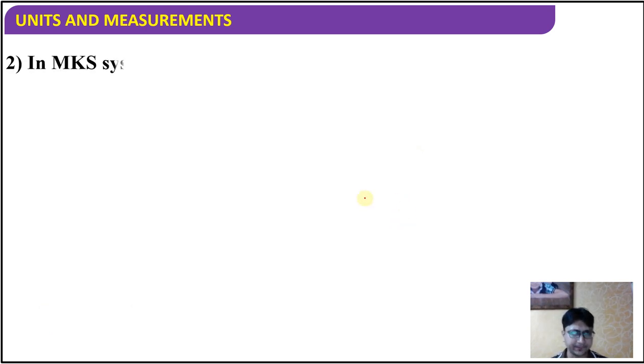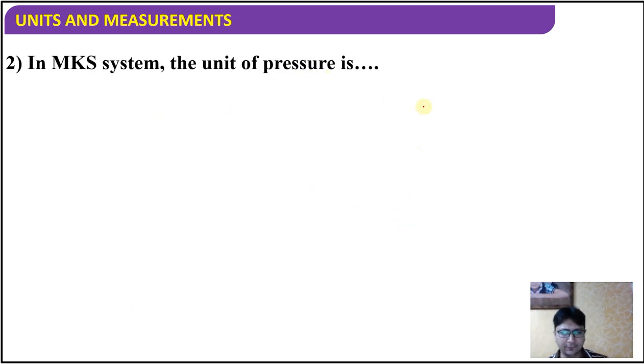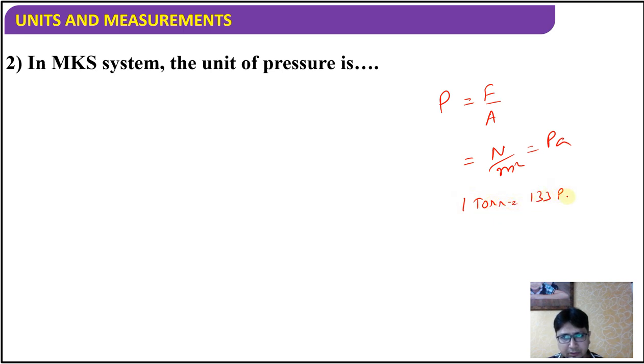Let's move ahead. In the MKS system, the unit of pressure is, okay students, pressure is equal to force upon area. Force is in Newton, area is in meter square, so Newton per meter square. This is also called Pascal. Okay, the standard unit of pressure is Pascal or Newton per meter square. Apart from that, there are several units too. For example, 1 torr is 133 Pascal.